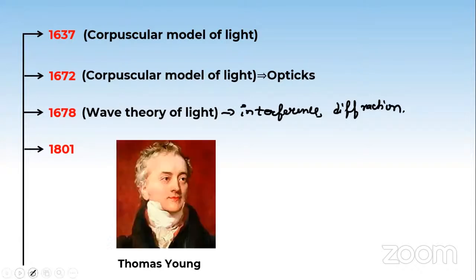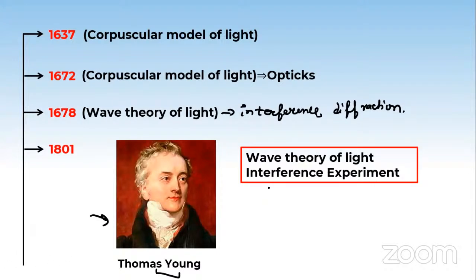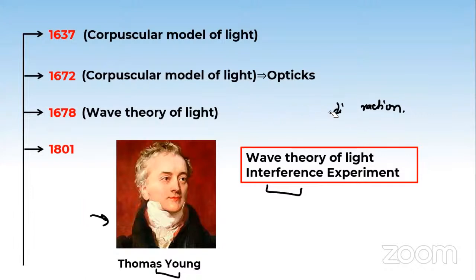Then in 1801, this is a revision part because one day we were absent, Thomas Young. He did a lot of work. By his theory, he explained this interference experiment properly. It is better if we include interference in this point. Its origination started from the wave theory, but Thomas Young was the first scientist who was precisely able to explain the interference experiment. Now let us see the failures of Newton's corpuscle theory. The failure was this.